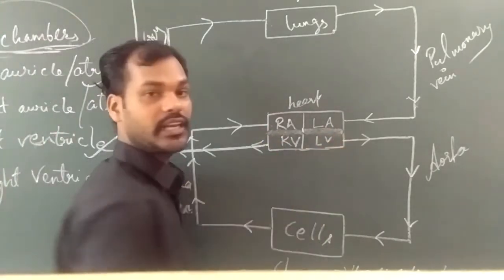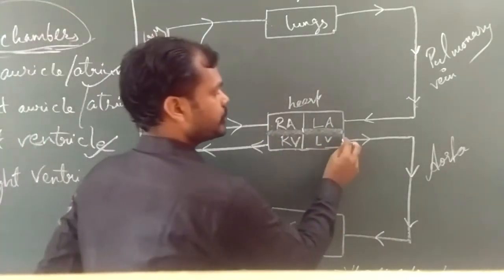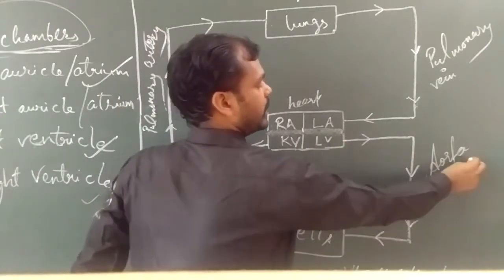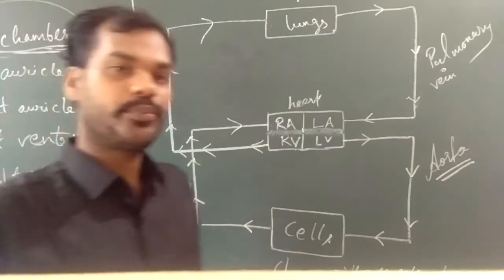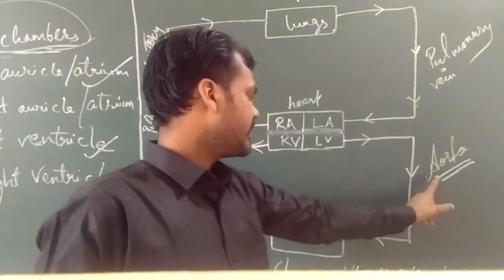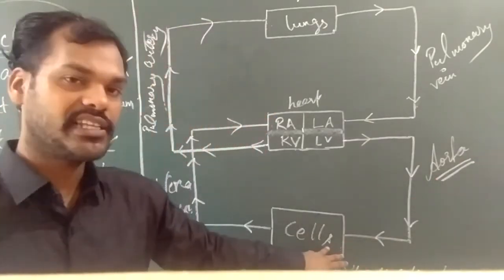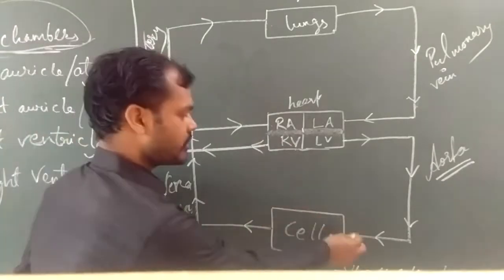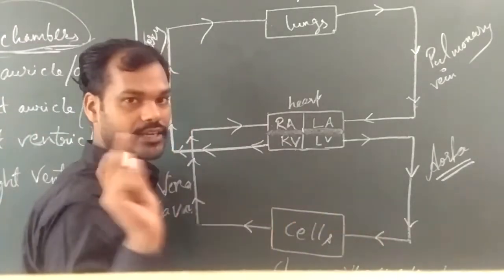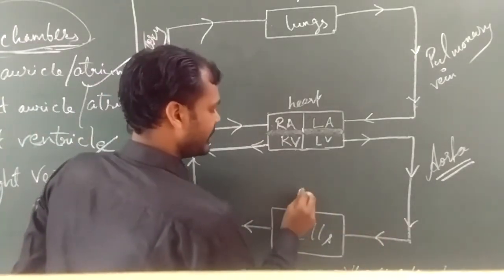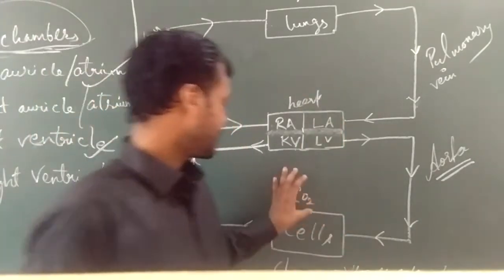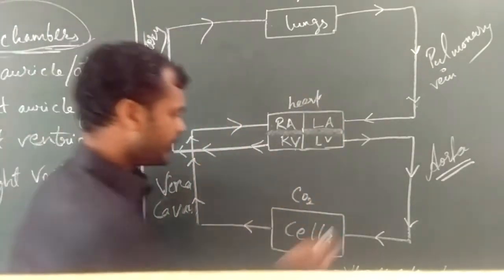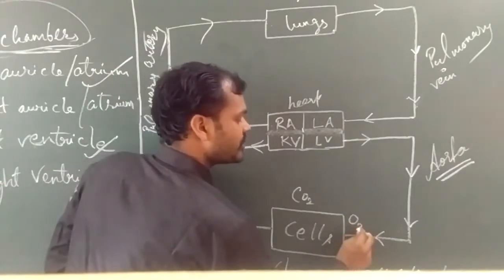So once it is coming to the left ventricle, it is pushed to the aorta, which is the largest artery of the body, and then it is going to the cells. In case of cells, now it is coming to each and every cell. The cell is containing carbon dioxide as a result of the respiration process. Now what will happen? It is bringing the oxygen.